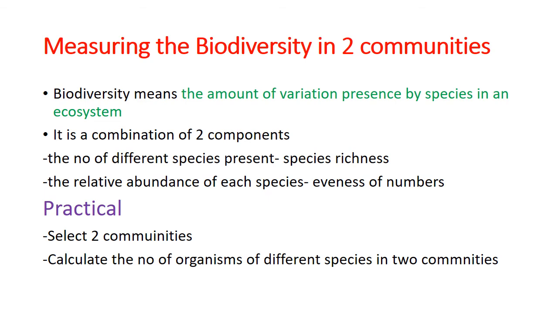So then we will move to the practical regarding biodiversity. What we have to do here is select two communities, community 1 and community 2, and count the number of organisms of the different species in the two communities. Then we insert these data into a table and compare the data of the two communities.